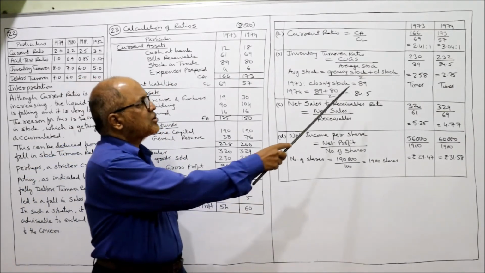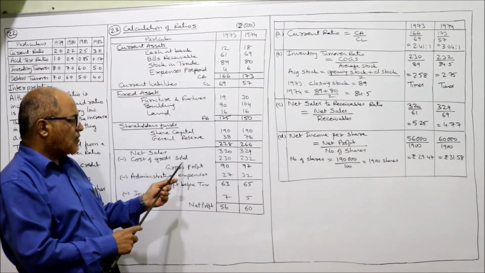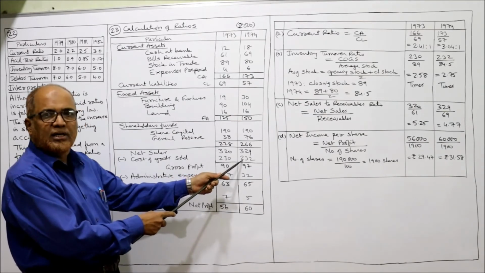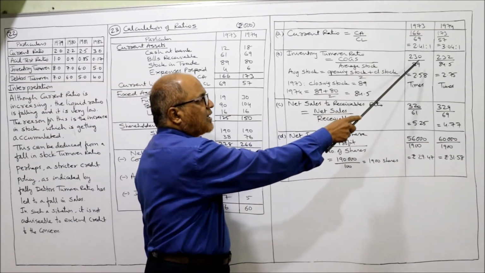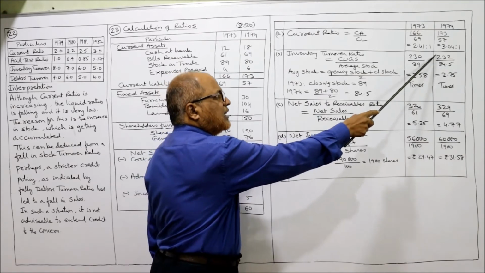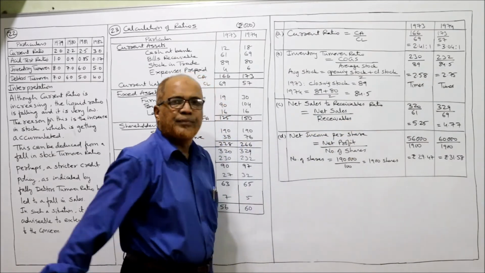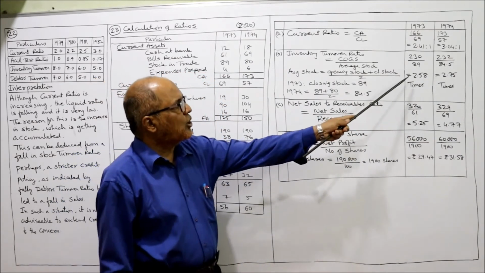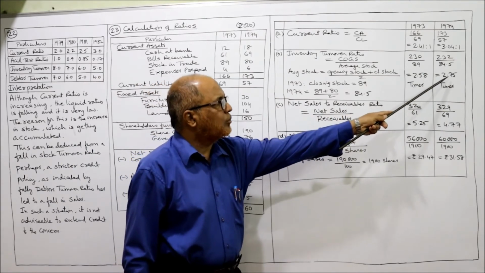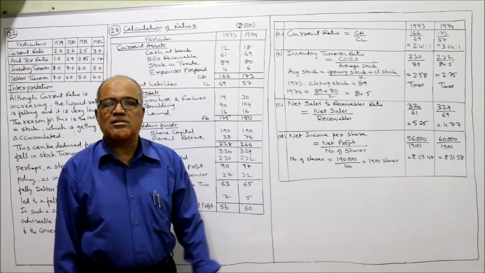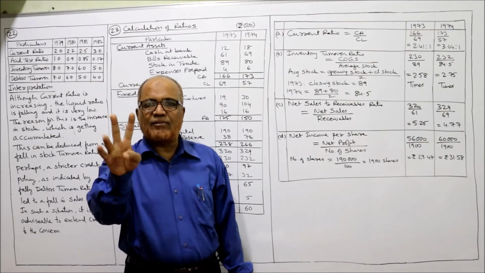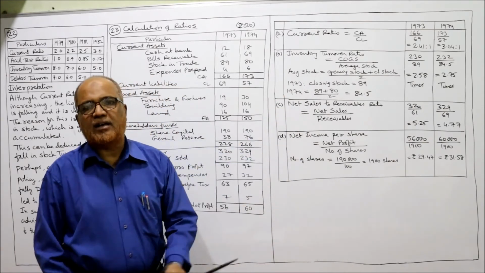Now we substitute. What is the COGS value, cost of goods sold? 230 and 232. So 230 divided by 89 and 232 divided by 84.5. So we got inventory turnover ratio 2.58 times and 2.75 times. That's it. So two ratios I have completed, current ratio and inventory turnover ratio.